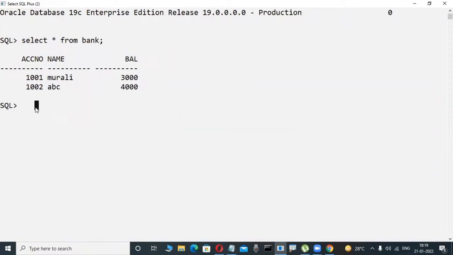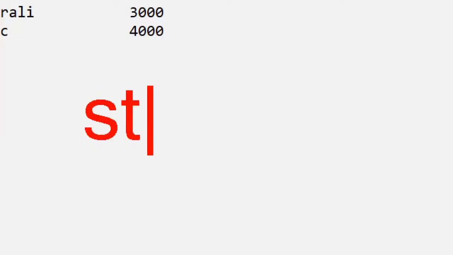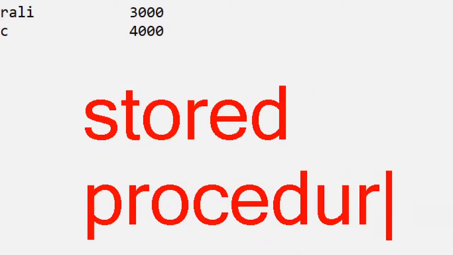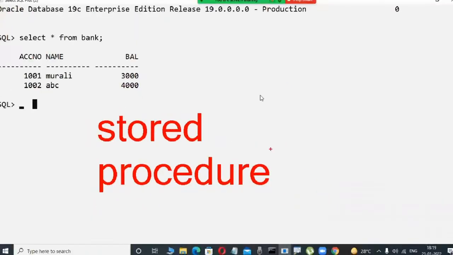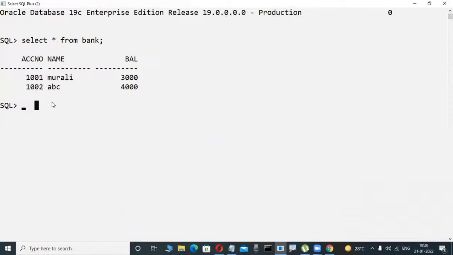Don't write it. Stored procedures are a concept that actually exists in Java, .NET, Python. These people also, in MySQL, SQL Server, Oracle side, stored procedures is a concept there. In stored procedures only, they write these types of logical conditions. That is in our course on the PLSQL side.